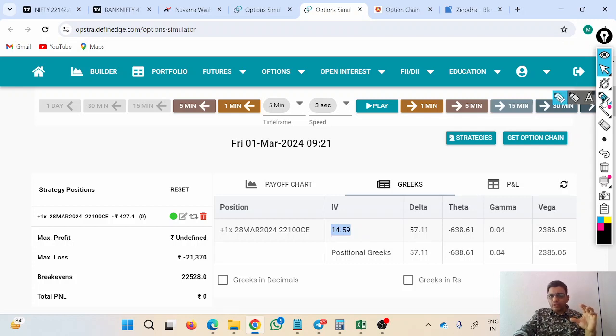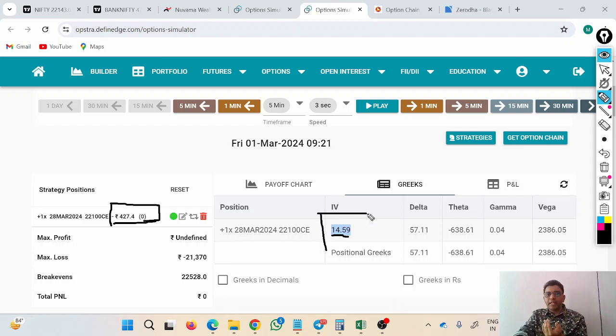What is the market value? The market value of 427 rupees is higher than the ready reckoner or mathematical value by 14.59%.